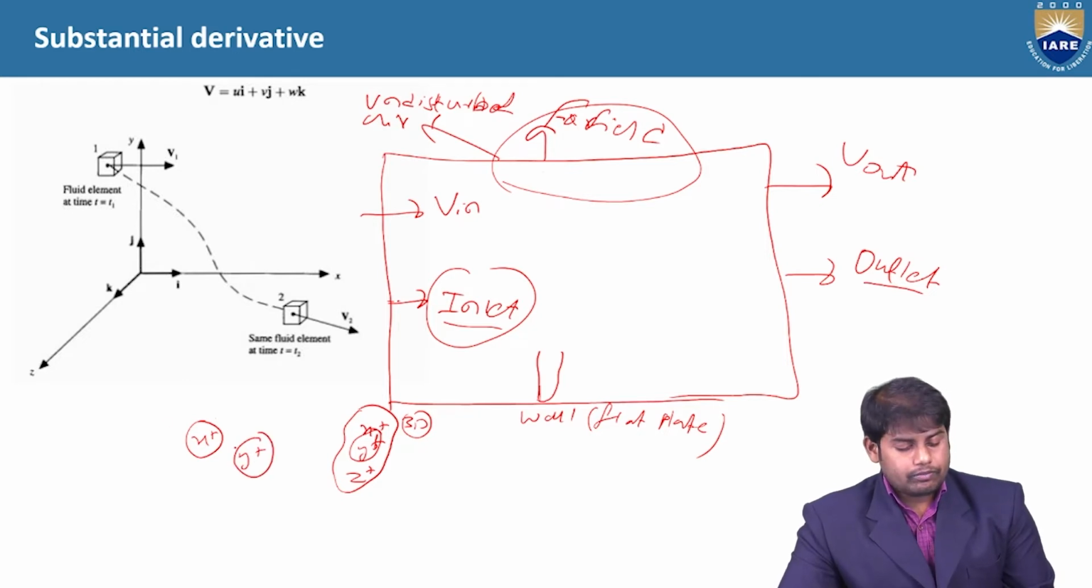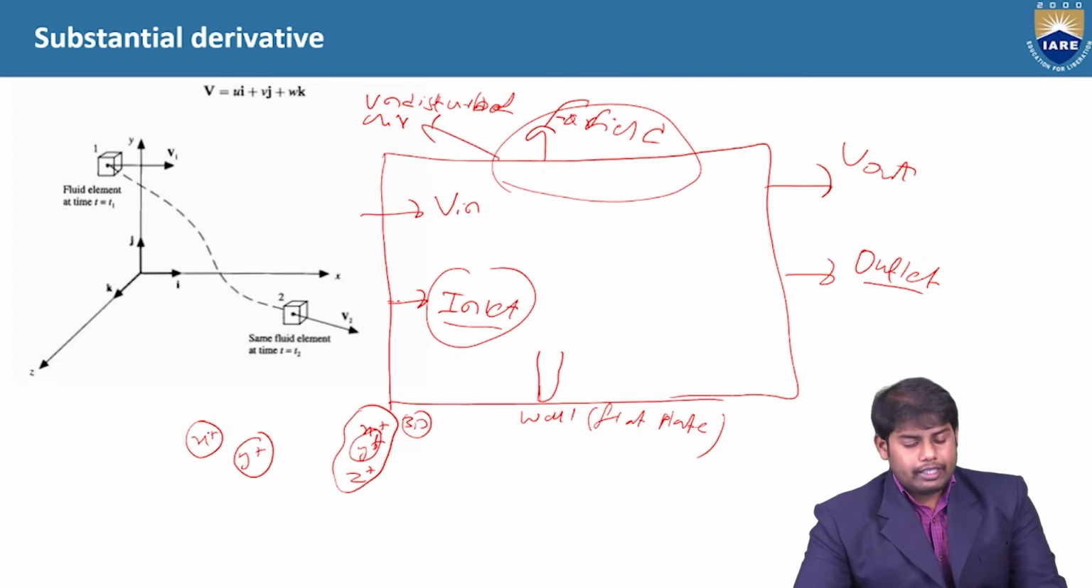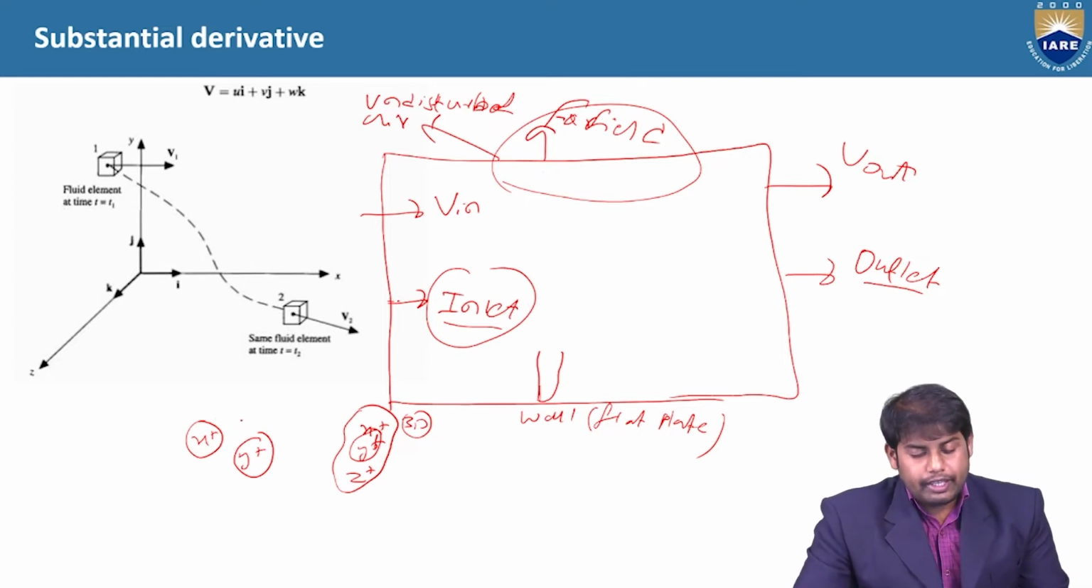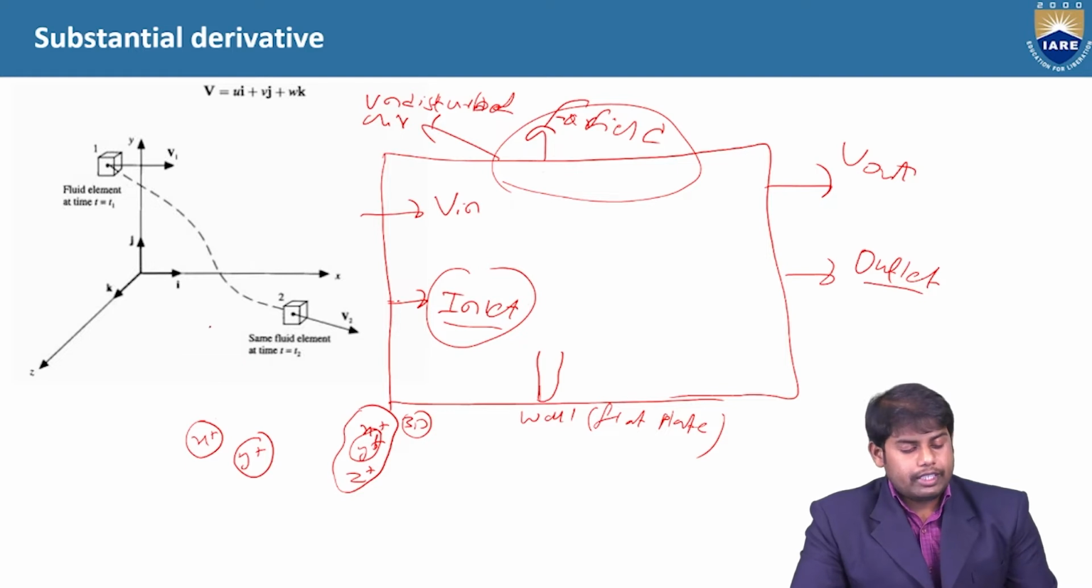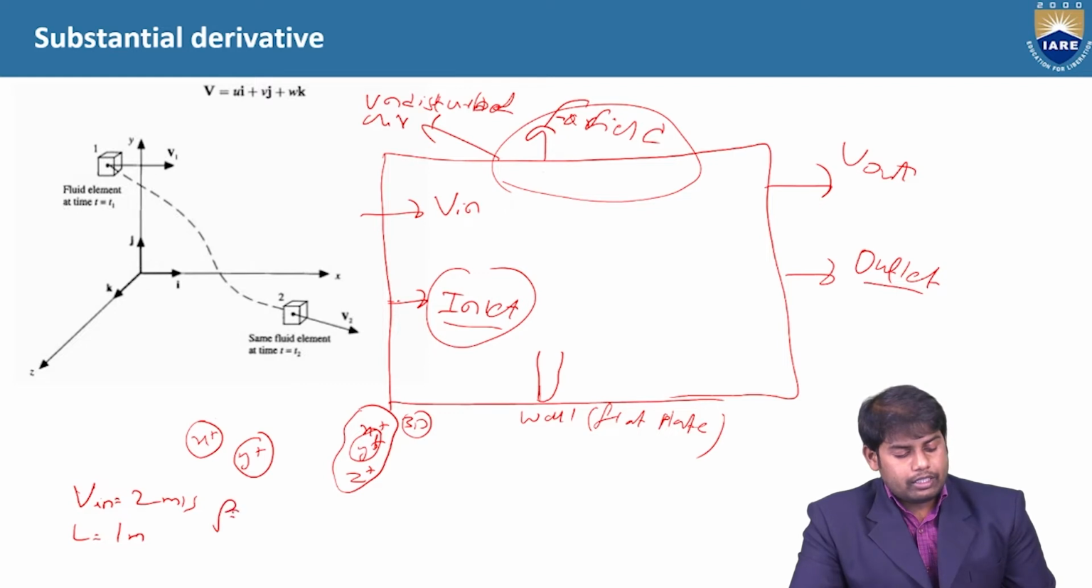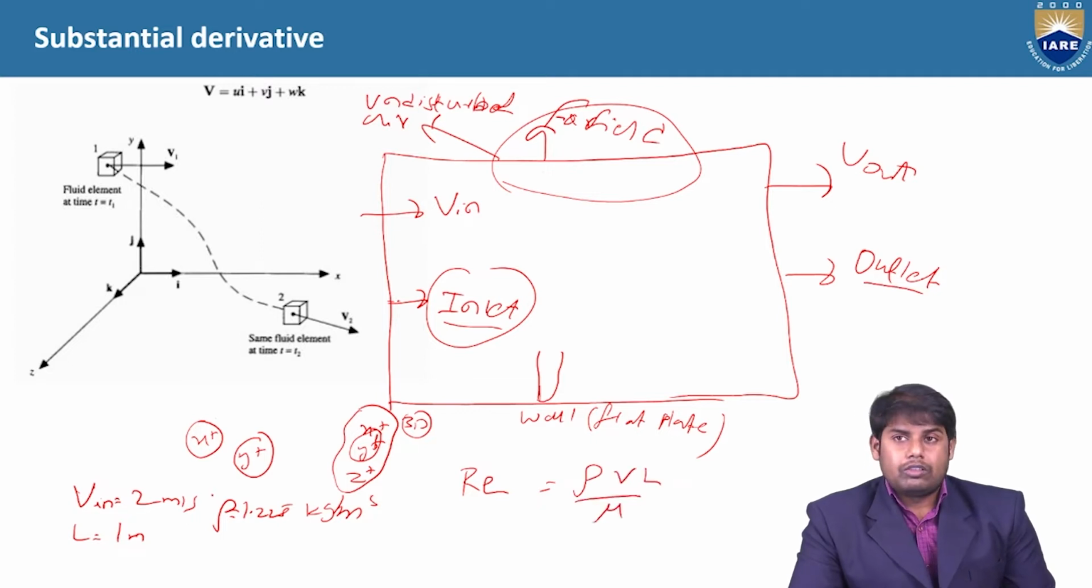Okay, so now basically we need to see what is the Reynolds number. Let's say you have an inlet velocity V equal to 2 meters per second, reference length is 1 meter, and density is 1.225 kg per meter cube. So we have a parameter called the Reynolds number, which is nothing but rho V L by mu. So this parameter actually is defined.